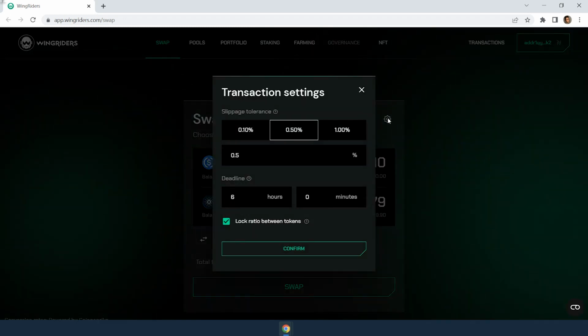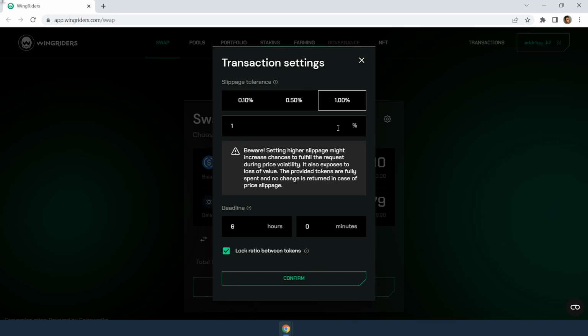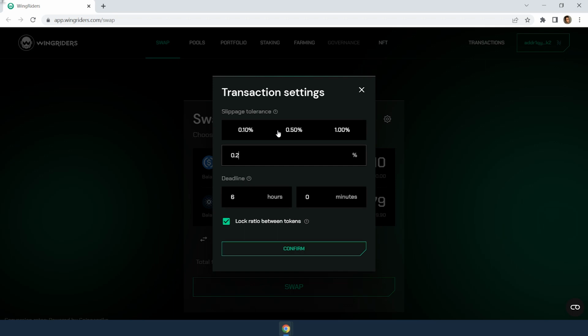If you open the settings, you will see these. The slippage tolerance means how large a change you will tolerate in the exchange rate when you swap. Every request made before yours changes the exchange rate. If you set a very small tolerance, your request may not be fulfilled. If you set a high one, the exchange rate may move a lot.